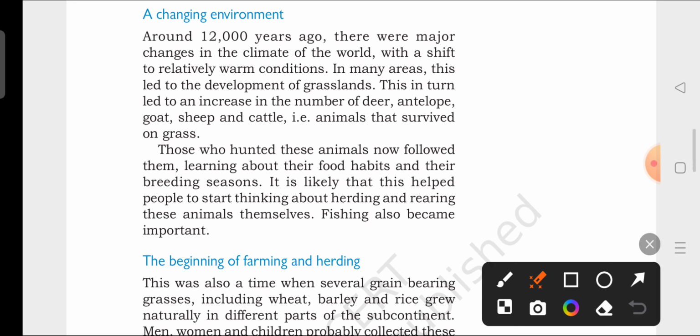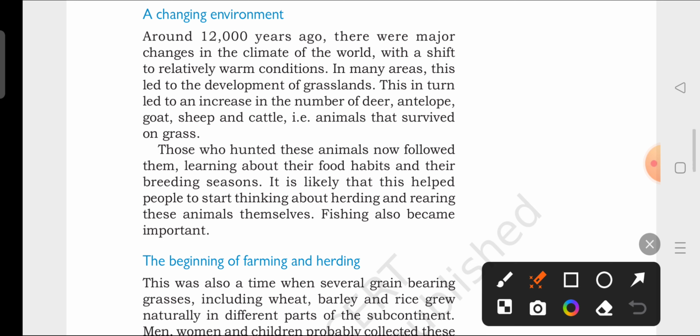We will see in this second paragraph. Those who hunted these animals now followed them, learning about their food habits and their breeding seasons. As there was an increase in number, there was plenty of food for them. So now the human beings started observing and learning about these animals. What does this animal eat? When do they breed, meaning when do they give birth to their young ones? What are the seasons? In a year, how many times do they give birth to young ones, and what do they usually eat?